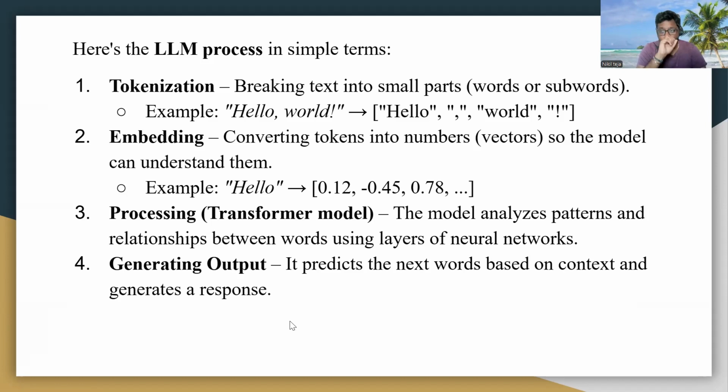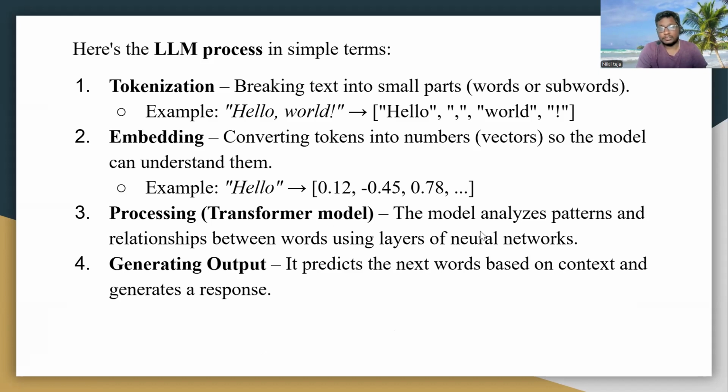And second is embedding. As you know, systems cannot understand human language. "Hello world" is in human language, but systems cannot understand human language, right? So what they do is convert the tokens into numbers. You can see here that the "hello" token has been assigned a string of numbers.